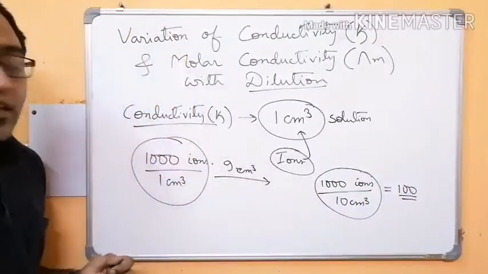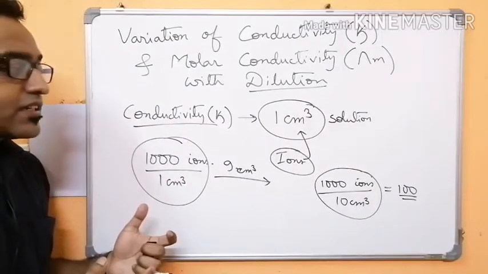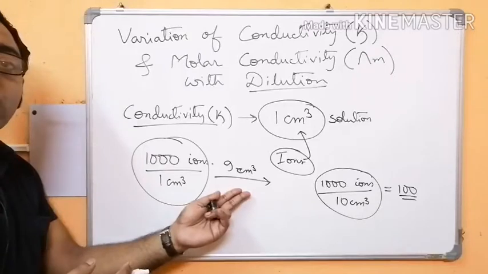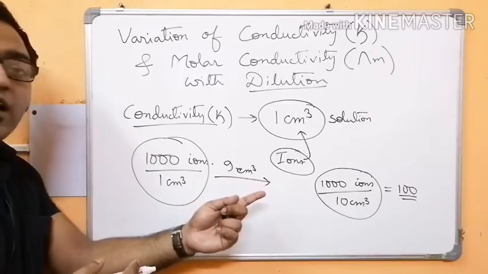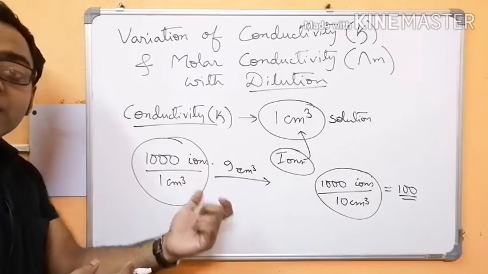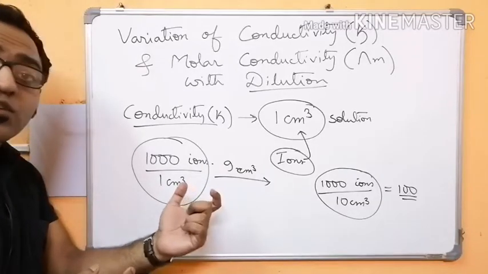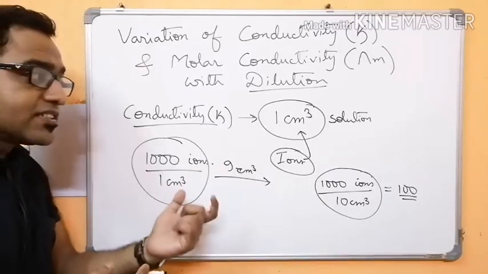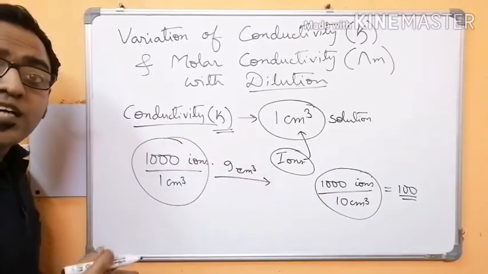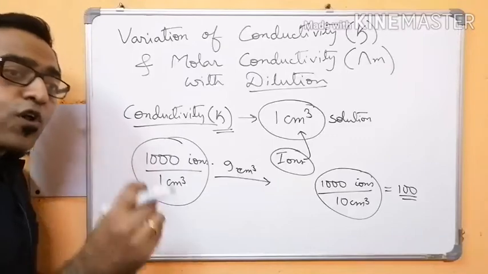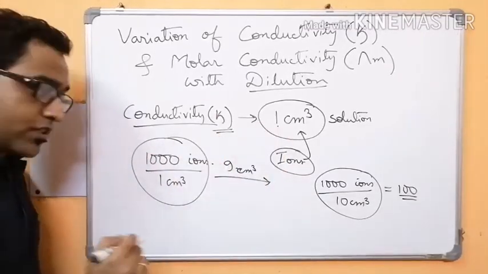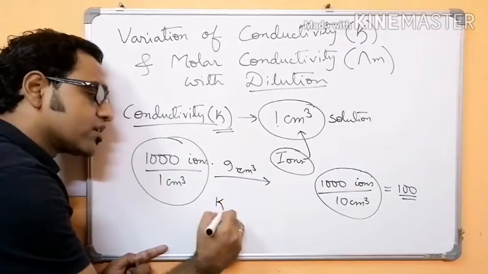So you can see as we increase the dilution, that means as we add more and more water, the number of ions per unit volume, that is 1 centimeter cube, decreases. So concentration of the solution decreases. As concentration decreases, conductivity decreases, because conductivity is the conductance of all the ions present in 1 centimeter cube of the solution. So what we can conclude?